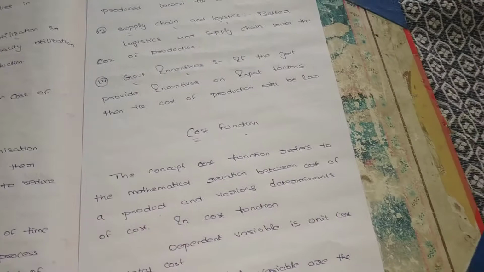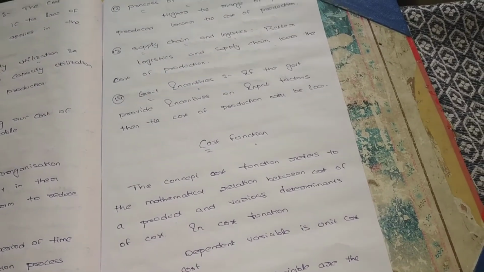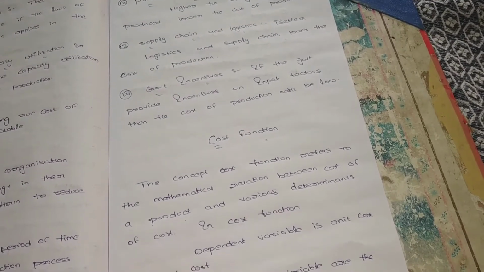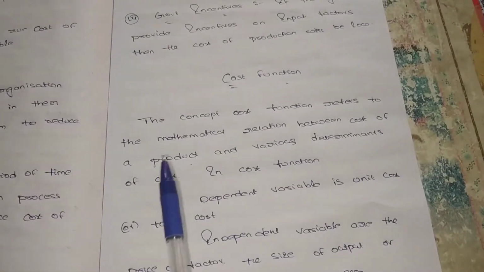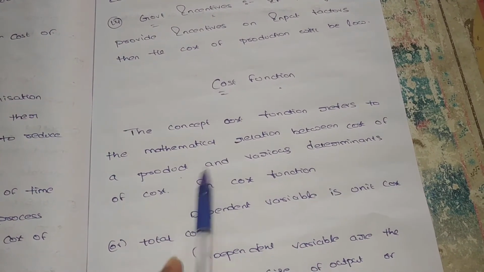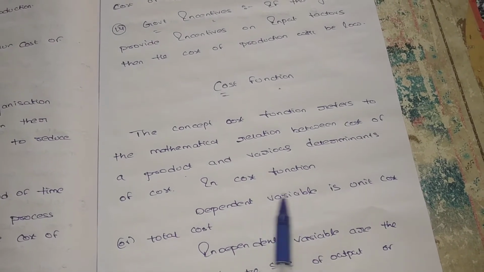We can say these are all the determinants of the cost. The cost function shows how much cost we are incurring and the effects of changes in the determinants of cost. It refers to the mathematical relationship between the cost of a product and various determinants of cost.